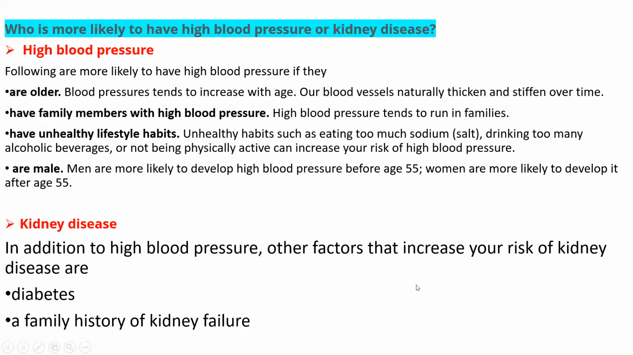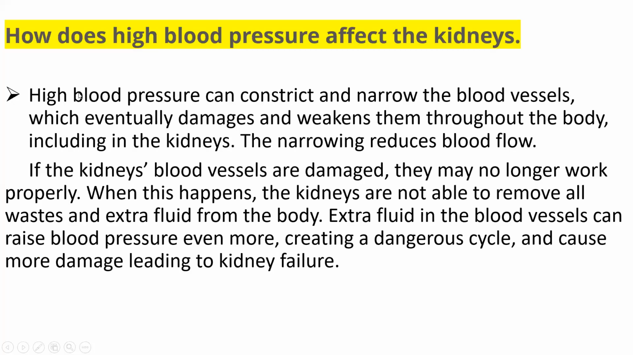Okay, let's move on. So who is more likely to have high blood pressure or kidney disease? So let us discuss who are those persons or those patients who are very much susceptible, or who are likely to have chances of developing this high blood pressure or kidney disease. So the following are more likely to have high blood pressure, okay, if they are older, that advanced age, जो उम्र में ज़्यादा हो गया, those who are of old age.